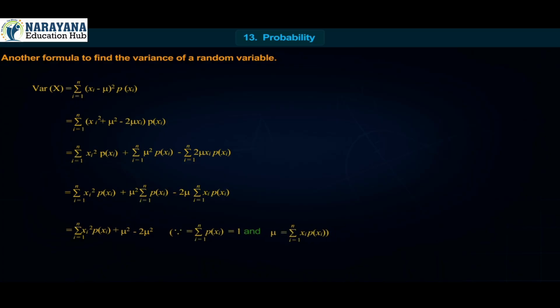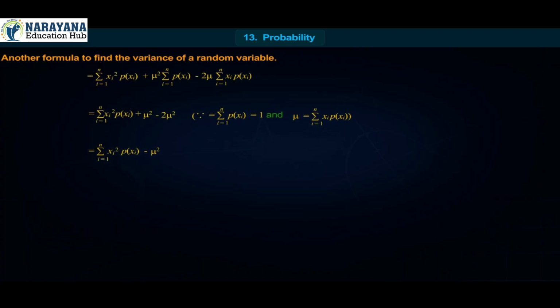Because summation i = 1 to n of p(xi) is equal to 1, and mu into summation i = 1 to n xi into p(xi) is equal to summation i = 1 to n xi square into p(xi) minus mu square.